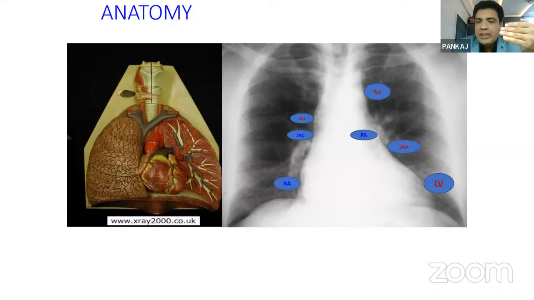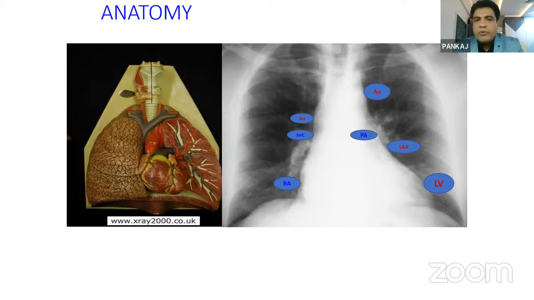So first we'll start with some interesting X-rays. Then we'll discuss a few of the more common ECGs, and then we'll discuss how the interventions go. I will try my best with each and every slide to cover pediatric cardiology in these 30 minutes. Okay, so this is a beautiful picture.